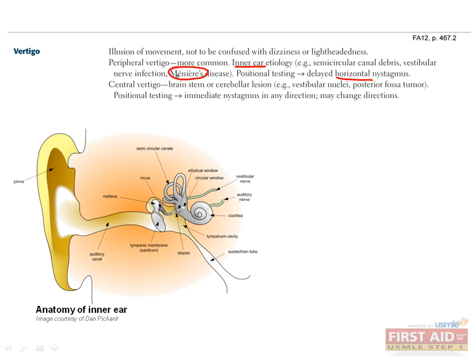Meniere's disease is classically described as episodic vertigo lasting between 20 minutes to several hours, in association with fluctuating hearing loss, typically for low-frequency sounds, tinnitus, and a sensation of pressure from the inner ear. These symptoms wax and wane. It's unknown what causes Meniere's disease, but it is thought to be due to excess endolymphatic fluid causing distension of the inner ear. Other causes include infection of the vestibular nerve or any other component of the inner ear.